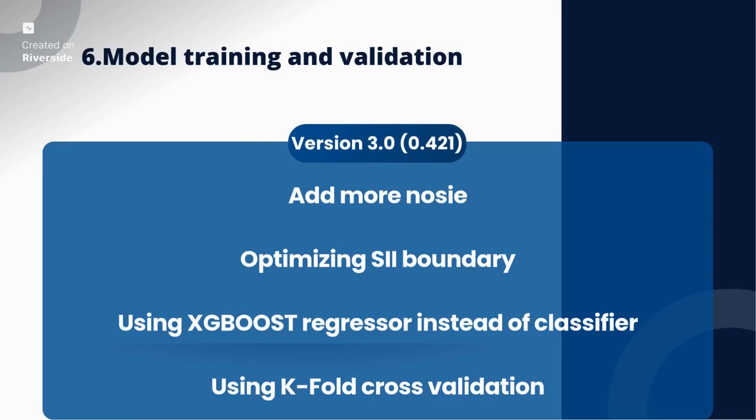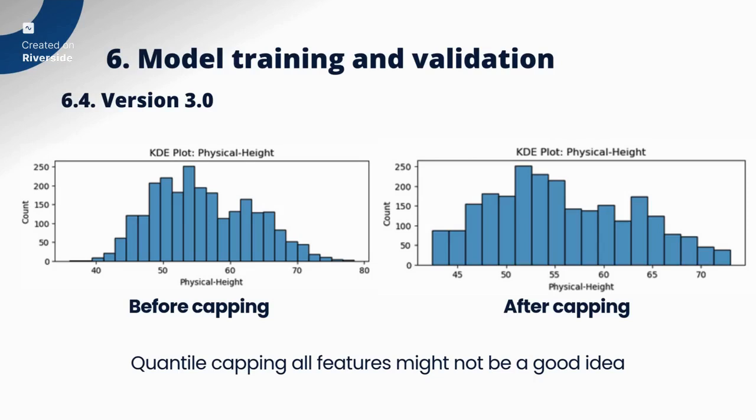So when we were rebuilding the whole pipeline, we realized something. When we apply quantile-based filtering for all the features, we are removing some of the very important noise, which might reduce their generalization on new data. Here is the physical height, for example, before and after capping. You can see that some of the relatively useful noise is removed.